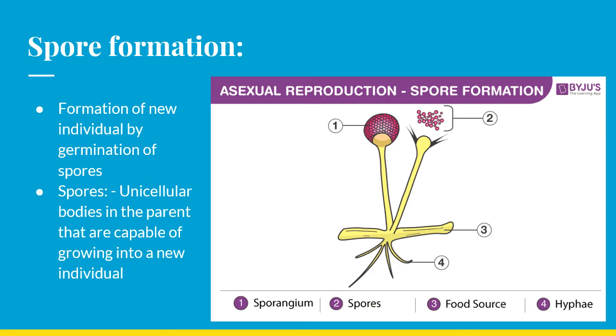So in bread mold, if we see, we can see fungi. They perform spore formation, where the full body, we call it the sporangium, produces spores, and they depend on some food source like bread and so on, where they develop a net-like structure downward as a root-like structure. We call it the hyphae, and then they grow. It can be white mold as well as the black molds that are present on the bread.